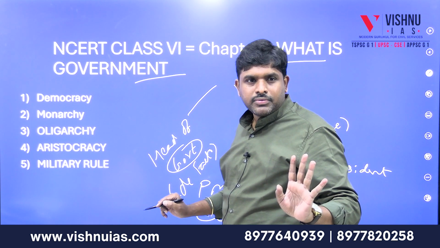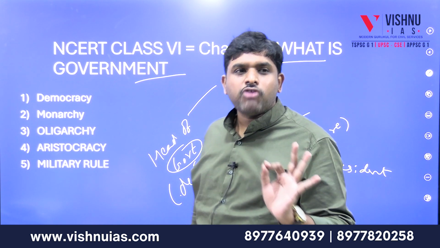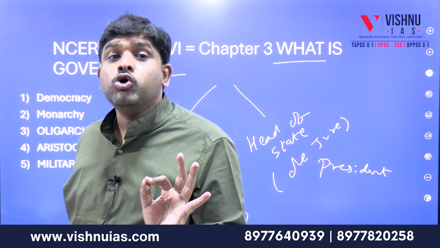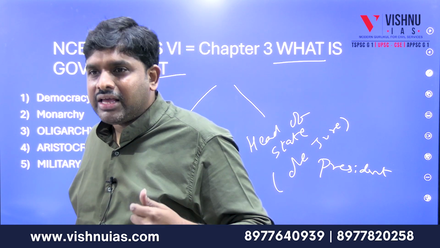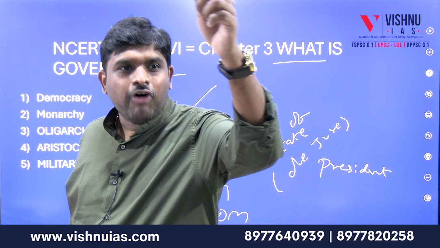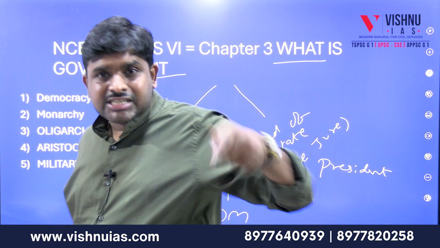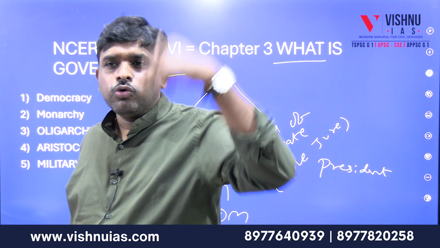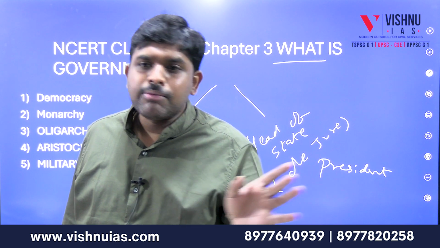Democracy form of government. What is a democracy form of government? Where the people decide who should rule them. I am going to decide who should rule me. They are not rulers by default. We as people decided, came to a conclusion and told them, hey, you rule me. So rule by the people is called democracy.